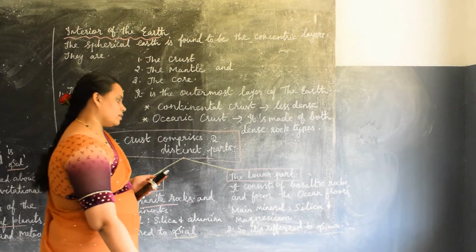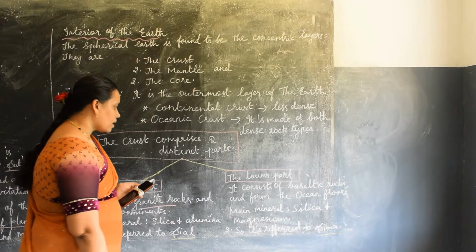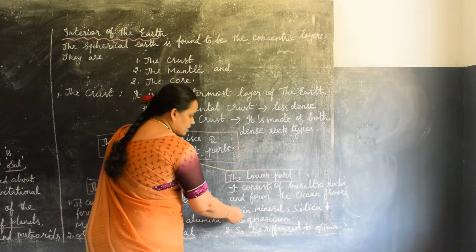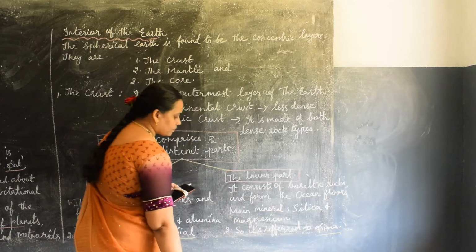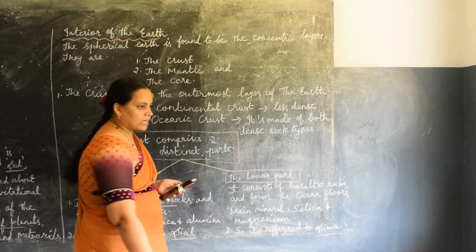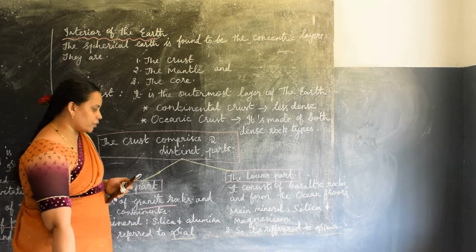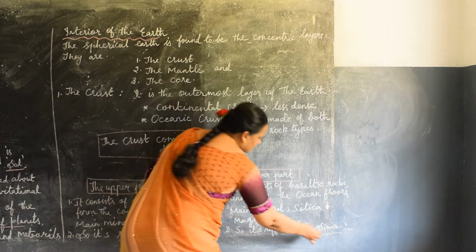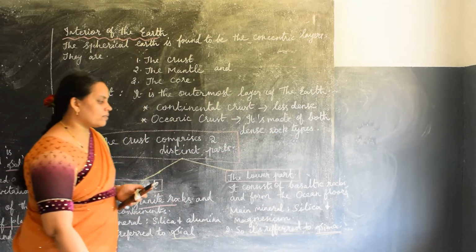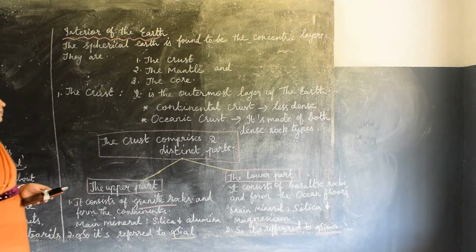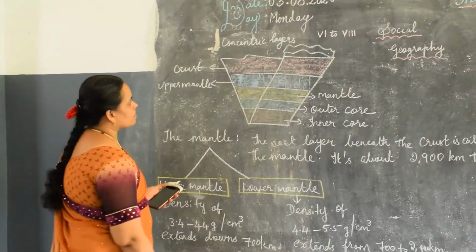Its surface forms the ocean floors. So the lower part's main minerals are silica and magnesium. Silica and magnesium minerals are more abundant in this lower part, so it is referred to as sima. What do we call this lower part? Sima.